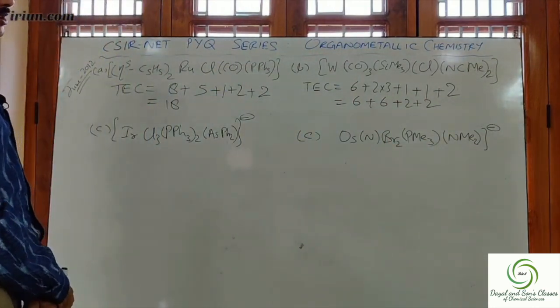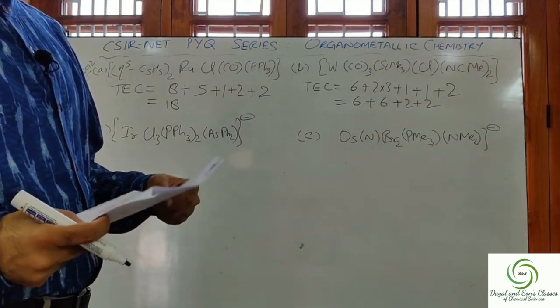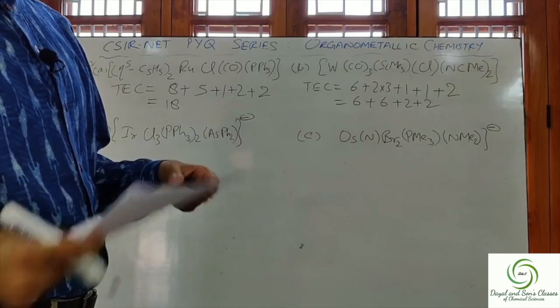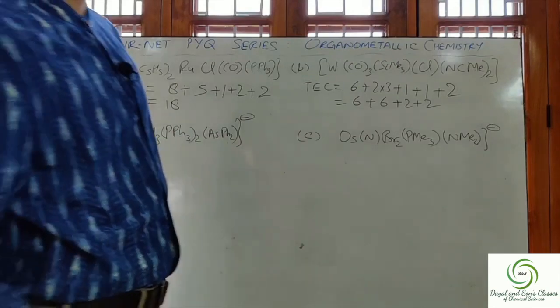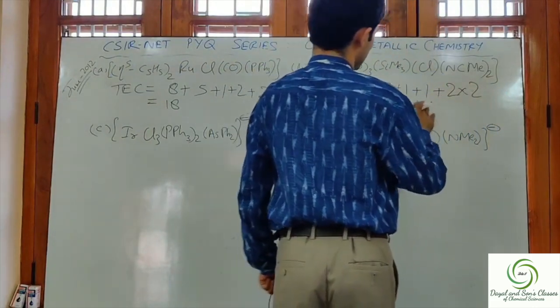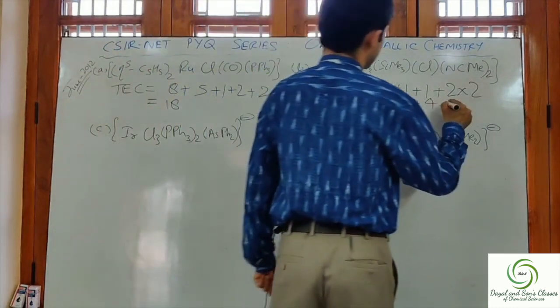Let me check once. Have I missed something? I think I missed something. Oh, sorry, NMe2 into 2. There are 2 NMe2, so into 2. I missed that. 2 plus 4, total of 18 electrons.